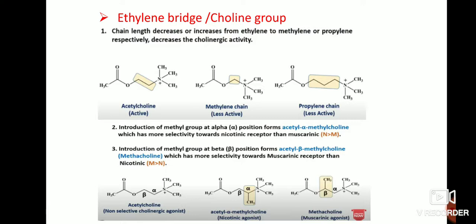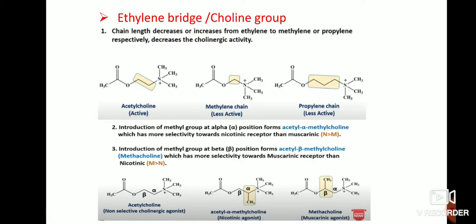Coming to the next point, introduction of a methyl group at the alpha position forms acetyl alpha methylcholine, which has more selectivity towards the nicotinic receptor than muscarinic receptors. At the next point, introduction of a methyl group at the beta position forms acetyl beta methylcholine, which has more selectivity towards the muscarinic receptor than nicotinic. So these two points indicate that groups are present at the alpha or beta position.